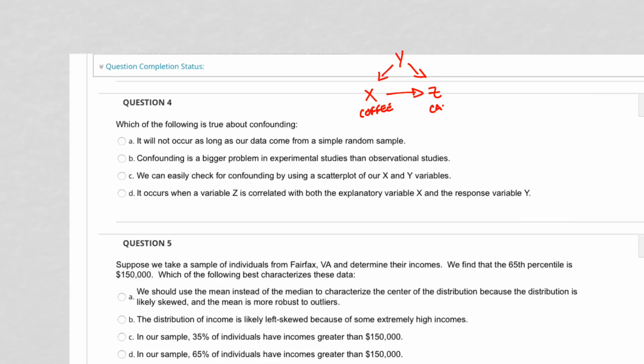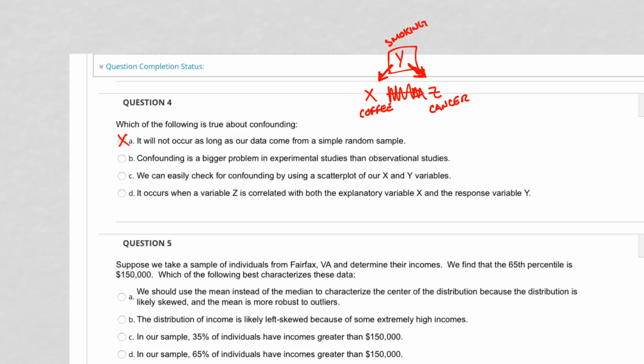and cancer, but then there's smoking. And people who smoke tend to drink more coffee, and they also tend to have higher cancer rates. So when you adjust for your confounder, you find out that it's not the coffee causing the cancer, it's the smoking. So can it happen when the data come from a simple random sample? Yeah, if I just go out and simple random sample people who drink coffee, I might still see them getting cancer because I didn't account for them smoking. I didn't ask them if they were smoking.